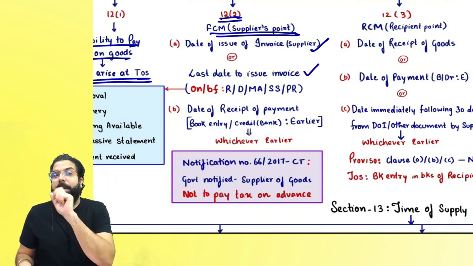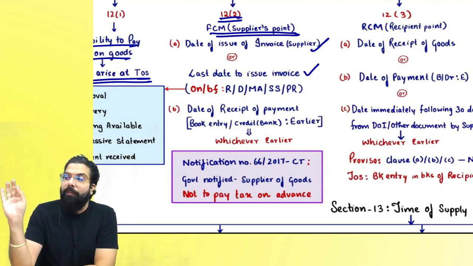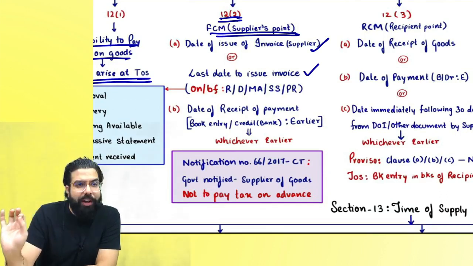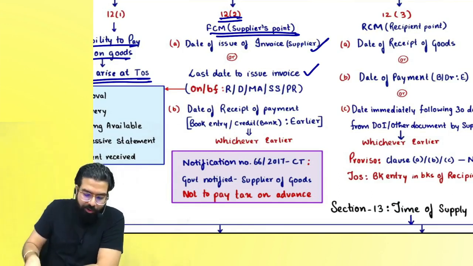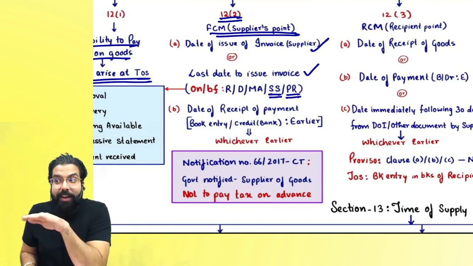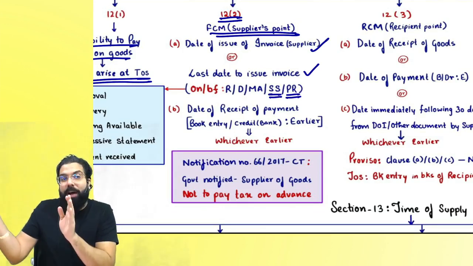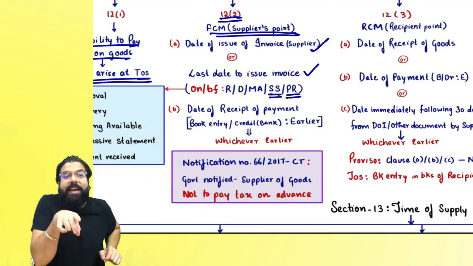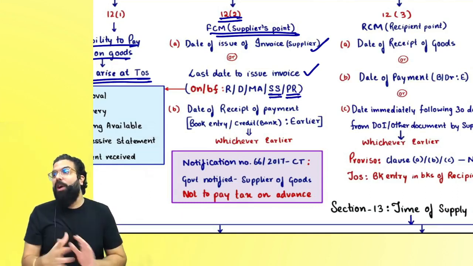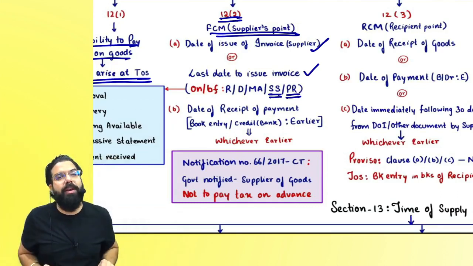Sir, what do you mean by last date to issue invoice? On the date of removal, or making available or delivery. In case of continuous supply of goods, it is successive statement or when payment is received. In case of goods sent on approval, the last date to issue invoice is once 6 months gets over, the very next day is the last date to issue invoice. Always remember, date of invoice or last date to issue invoice, whichever is earlier.